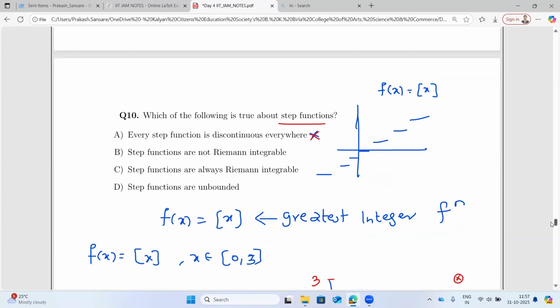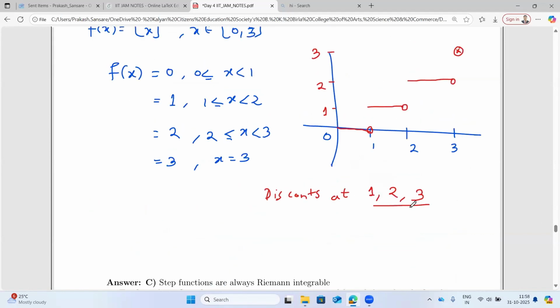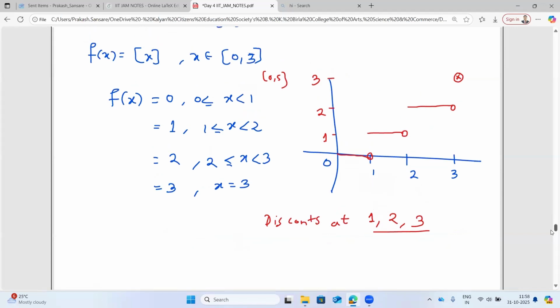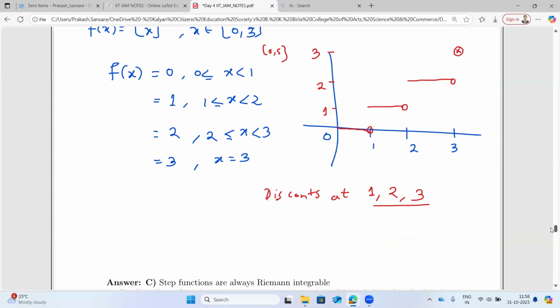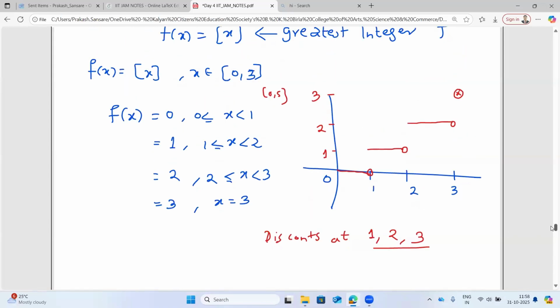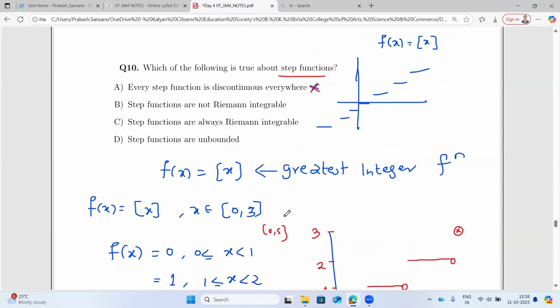Well, here the step function is 3. Now if I do it with the interval 0 to 5, then 4 and 5 will also come. So the discontinuities are finitely many, so they are countably many. And the step function is bounded also. So a function which has countably many discontinuities and is bounded is going to be R integrable. So step functions are R integrable.